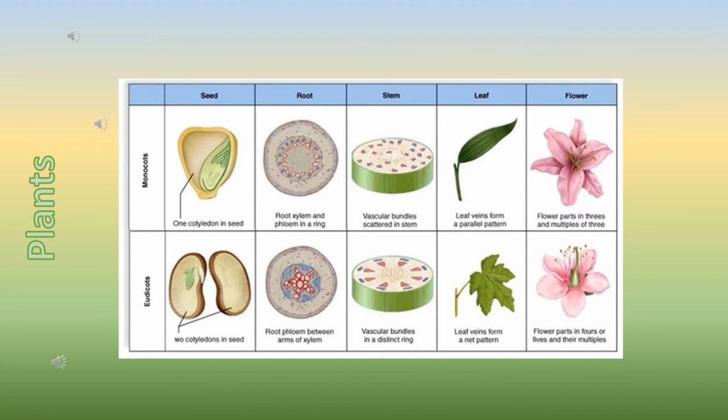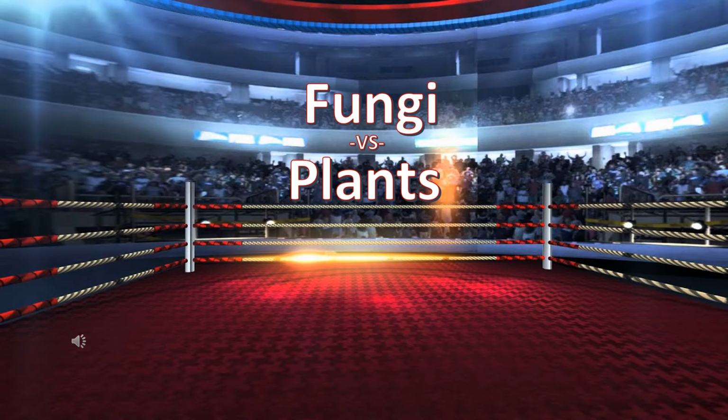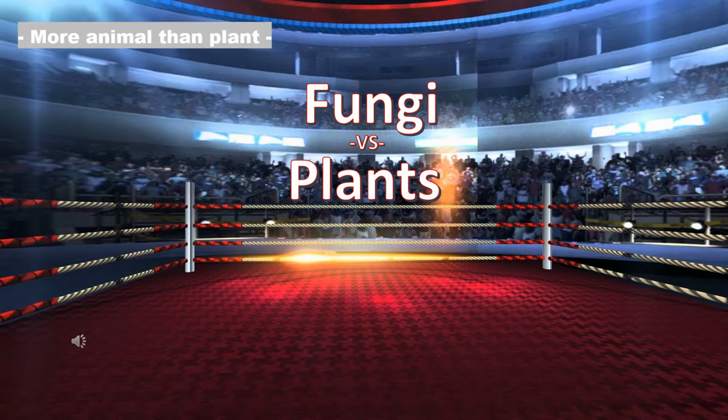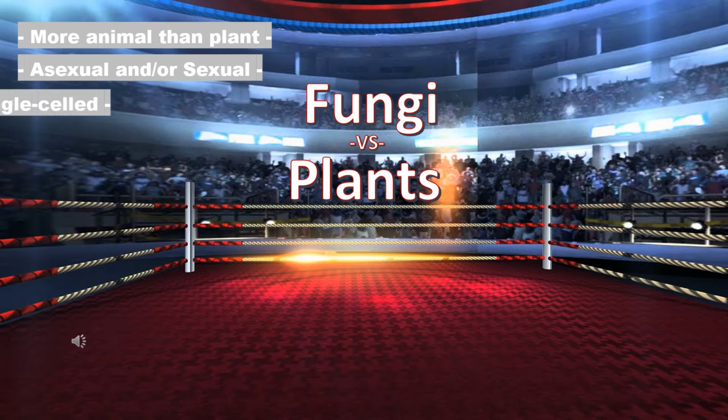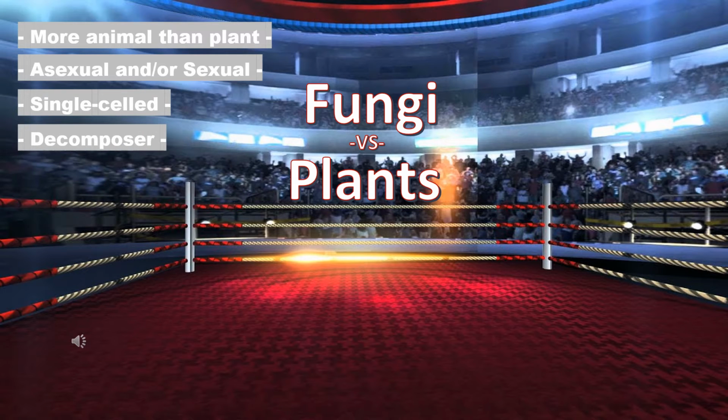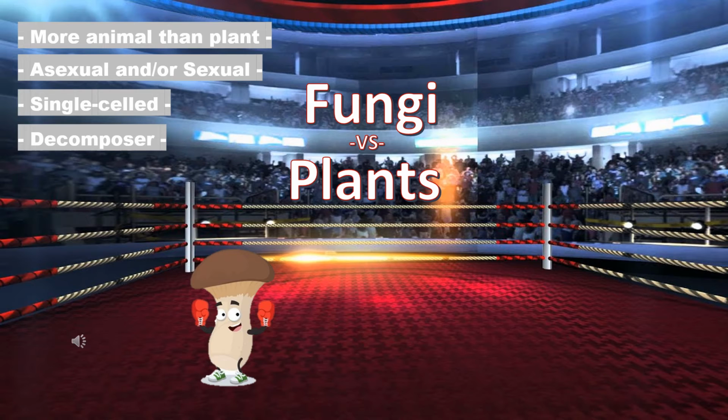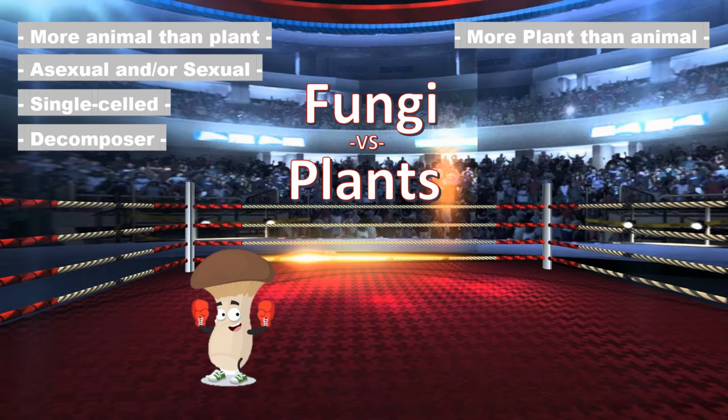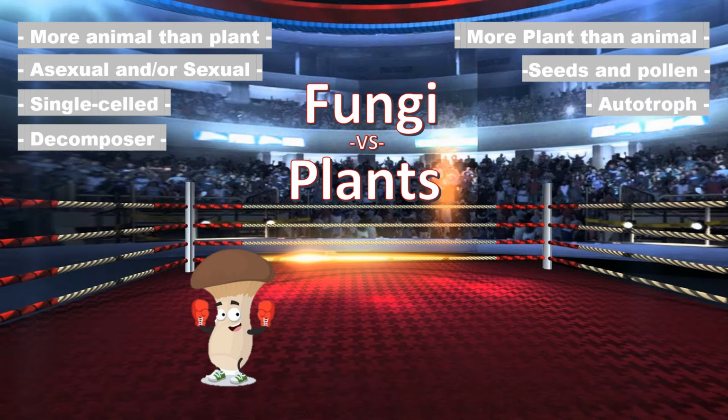And now, in this corner, considered more animal than plant, a sexual and asexual reproducer, the single-celled decomposer, fungus. And in this corner, definitely more plant than animal, with gametes the size of pine cones, the autotroph with the most, that can make his own food, plant.